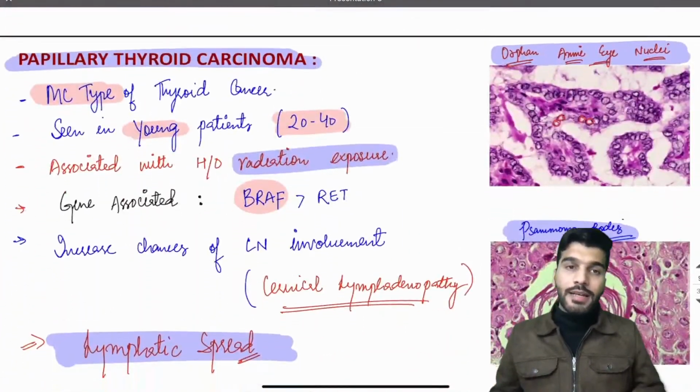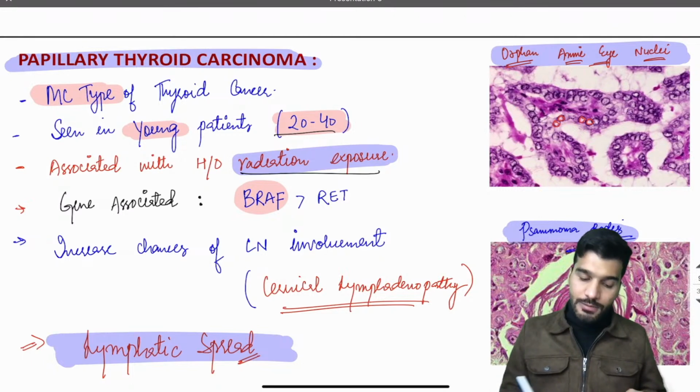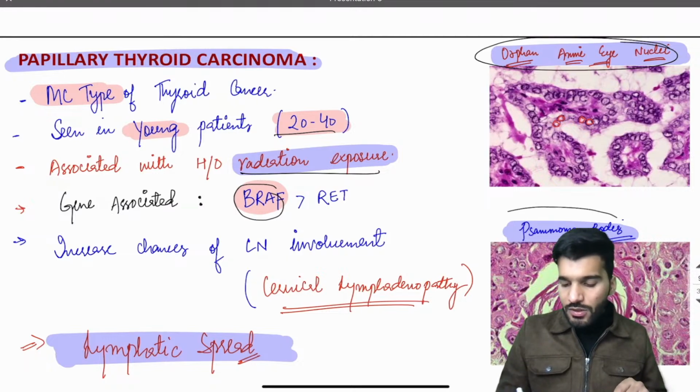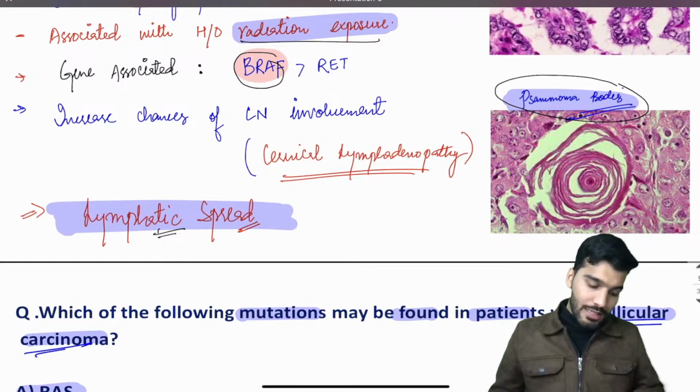Then papillary thyroid cancer, remember it's the most common type guys, seen in a young patient having a history of radiation exposure. BRAF is the gene, and remember orphan Annie eye nuclei and psammoma bodies, okay. And the spread that is seen is called lymphatic spread.